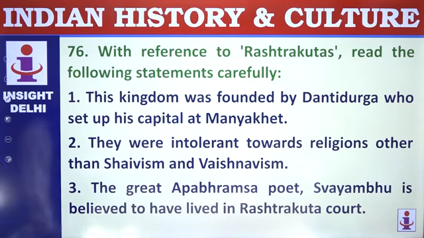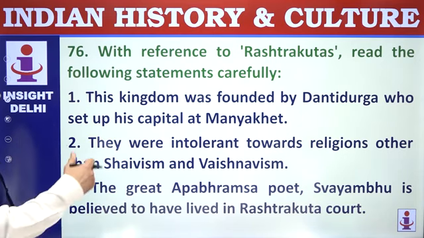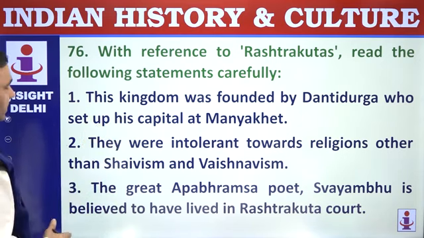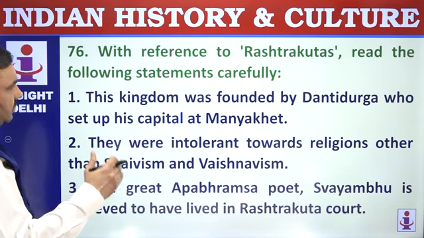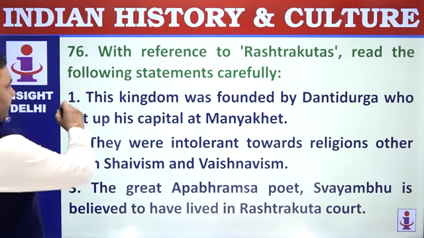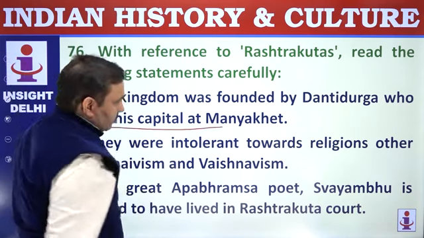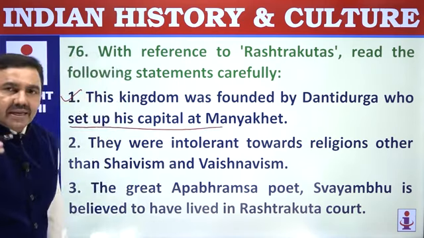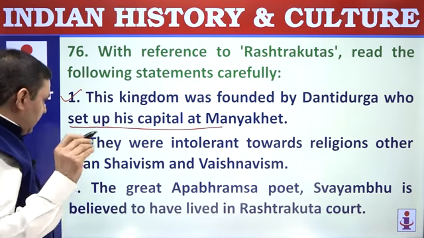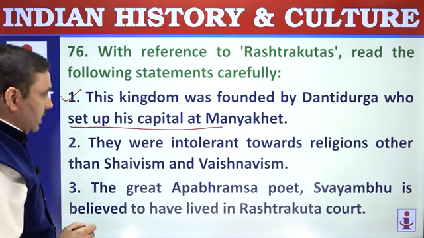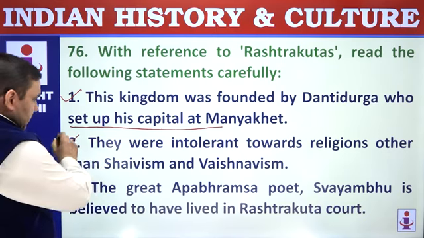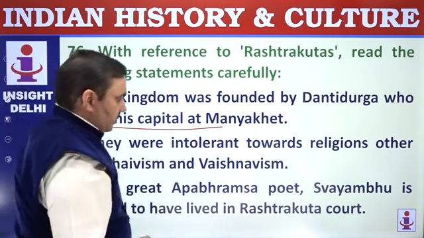76. With reference to Rashtrakutas, read the following. The Rashtrakutas were in Deccan during early medieval age. This kingdom was founded by Dantidurga in 753 AD, who set up with capital Manyakheta. Manyakheta or Malkhed was the capital of Rashtrakutas. They were tolerant towards all religions. Shaivism, Vaishnavism all flourished.